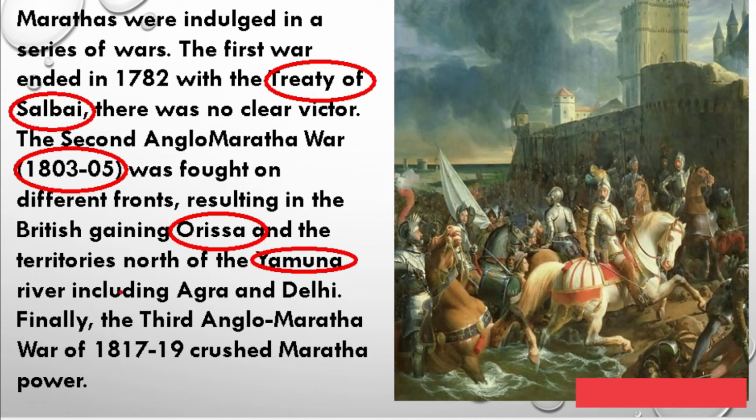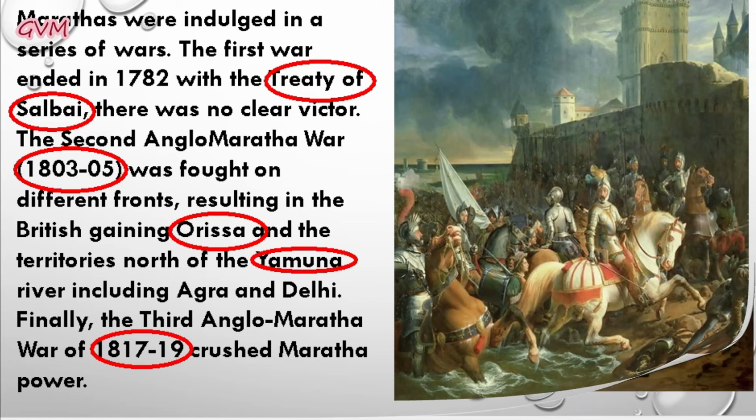And finally, the third Anglo-Maratha War was held in 1817 to 1819. Students, in this war, the British East India Company finally crushed the Marathas' power completely, and that's how the Britishers crushed all the Marathas' power in India. Now let's move on towards the next slide.